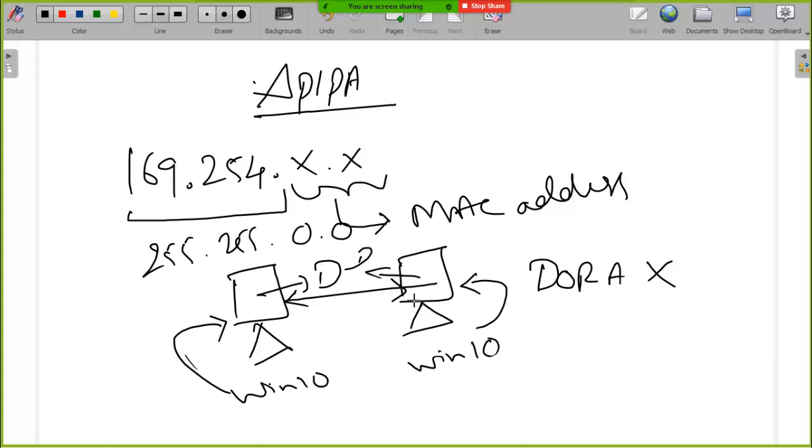If you connect your PCs with each other, or connect to a network where there is no DHCP server available, immediately it will assign an IP address by itself, just to facilitate at least local area communication between the devices. And this 169.254 is predefined by IANA. That is why we have 169.254.